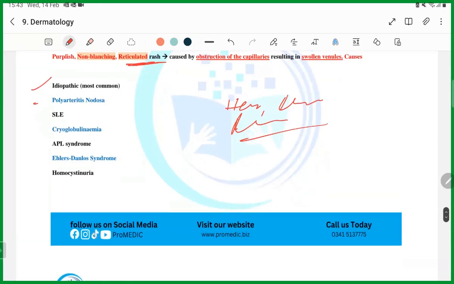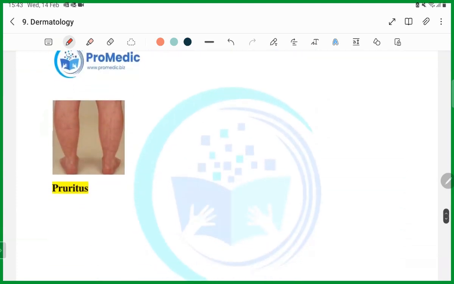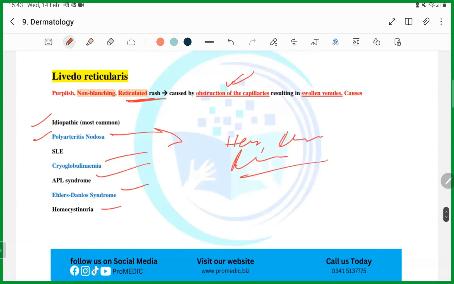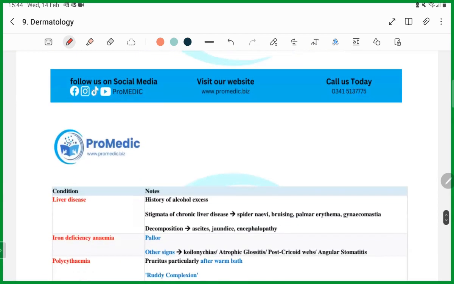Idiopathic polyarteritis nodosa, we read that in rheumatology. SLE, cryoglobulinemia, we read it in hematology. Antiphospholipid syndrome, we read it. Ehlers-Danlos syndrome, homocystinuria. This is what it looks like, guys. Reticulated rash, a net-like rash, and it is very common in patients after percutaneous coronary intervention, PCI. This rash can also occur after that.